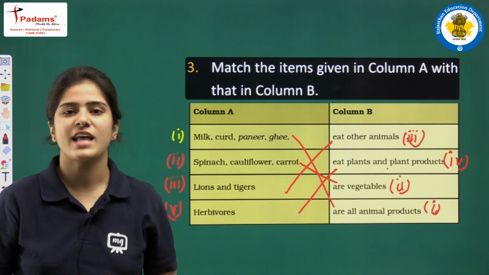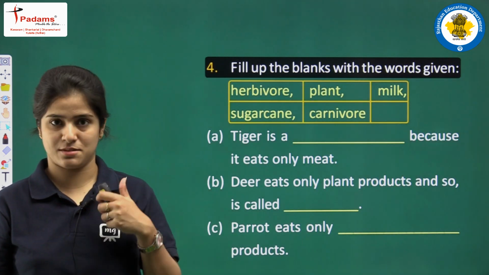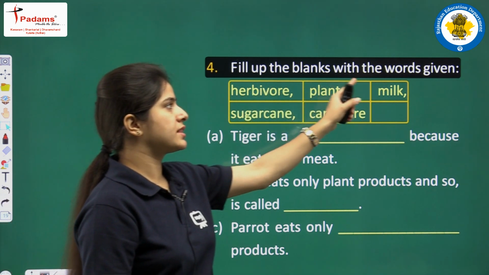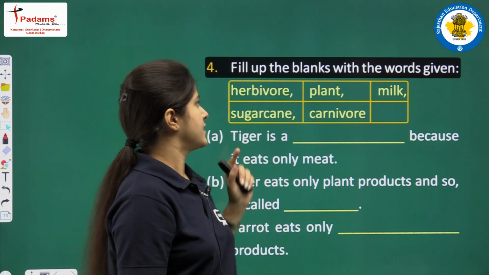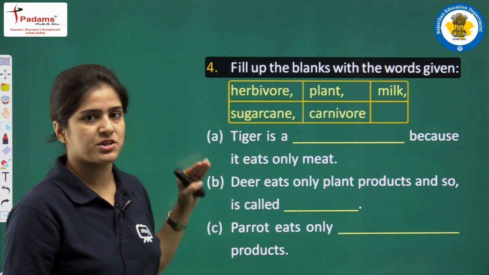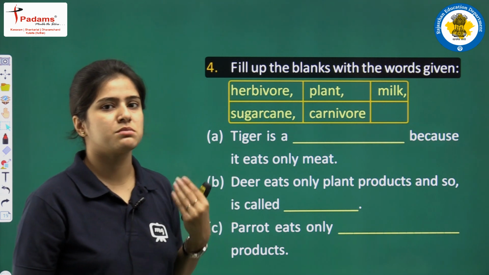Okay. So now we are discussing the last part, that is the fill up part. Fill up the blanks with the words given. These are the categories or the words given. You have to match it up or fill it up in the suitable questions.